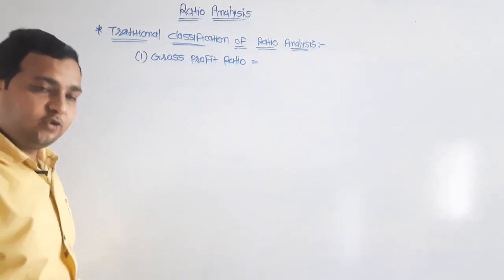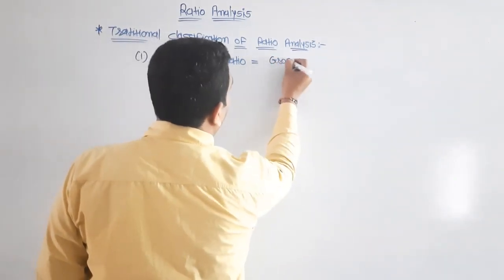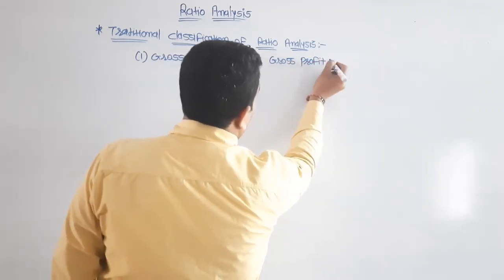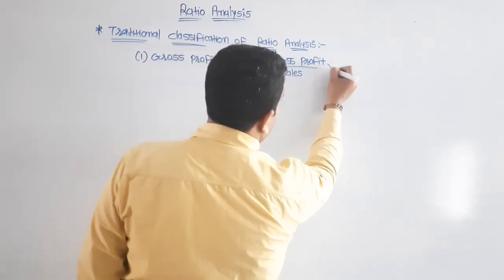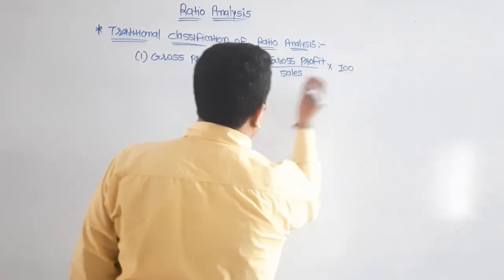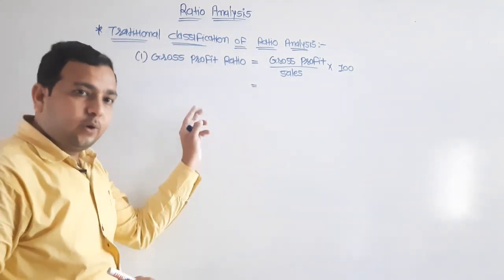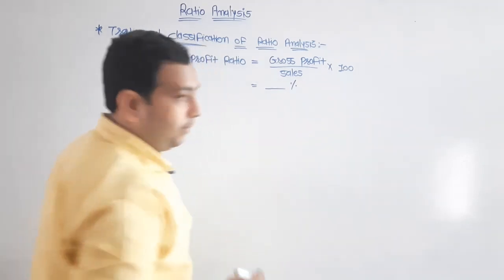Gross profit ratio is equal to gross profit upon sales into 100. The answer of gross profit ratio is expressed in the form of percentage.